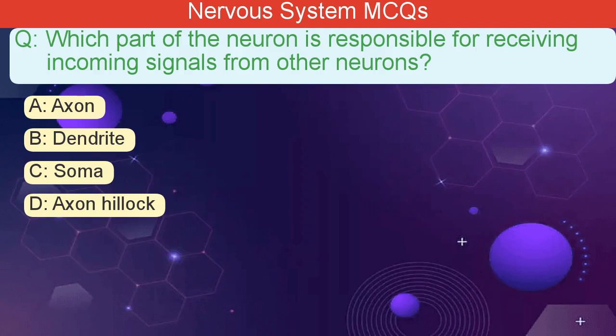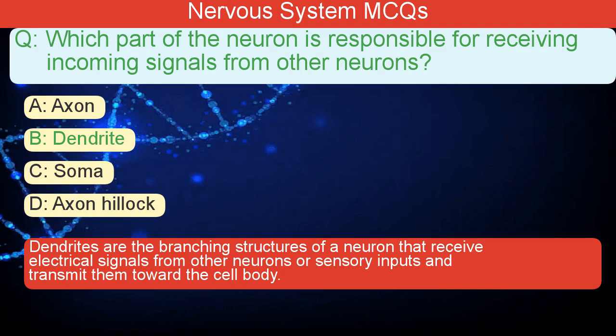Which part of the neuron is responsible for receiving incoming signals from other neurons? A. Axon. B. Dendrite. C. Soma. D. Axon hillock. The correct answer is B. Dendrites are the branching structures of a neuron that receive electrical signals from other neurons or sensory inputs and transmit them toward the cell body.